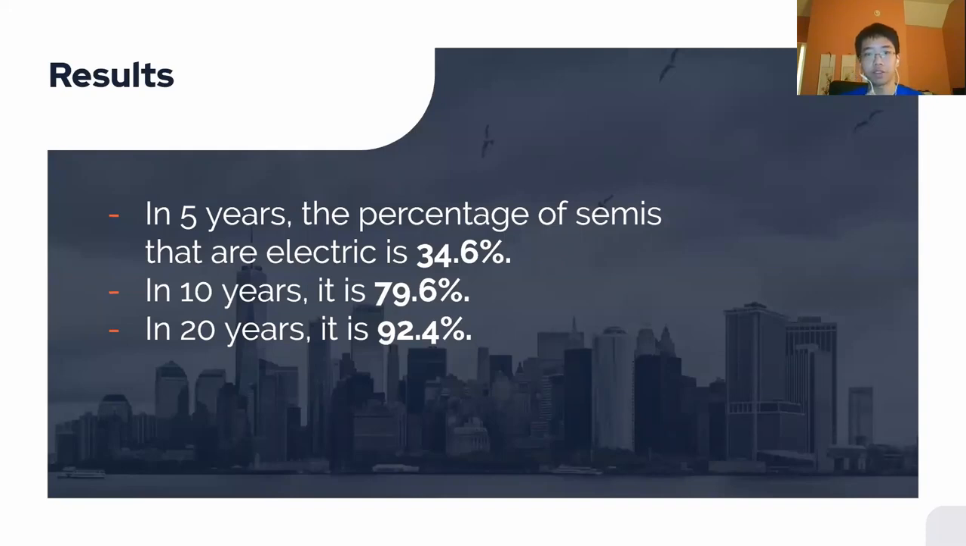In 5 years, the percentage of semis that are electric is 34.6%. In 10 years, it's 79.6%. And in 20 years, it's 92.4%. Now that we have our results, we want to see how sensitive our model is.